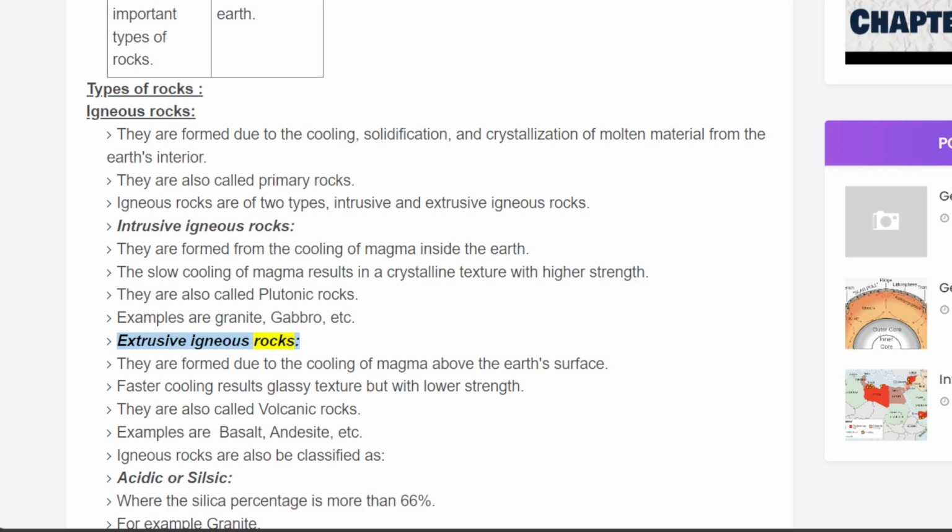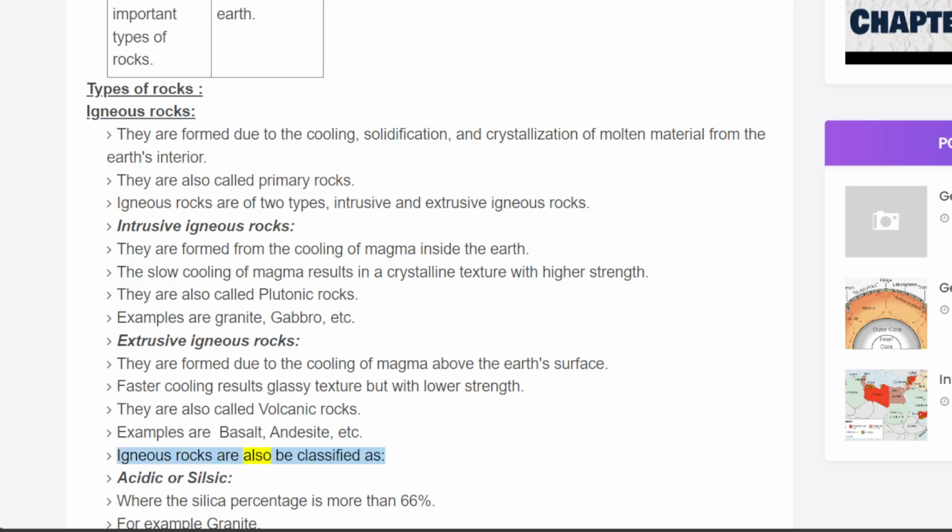Extrusive igneous rocks. They are formed due to the cooling of magma above the Earth's surface. Faster cooling results in a glassy texture but with lower strength. They are also called volcanic rocks. Examples are basalt, andesite, etc.